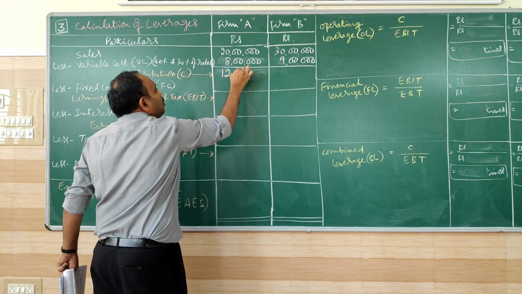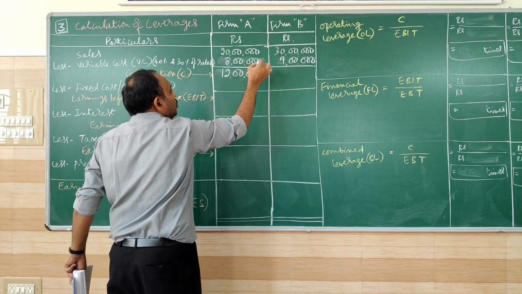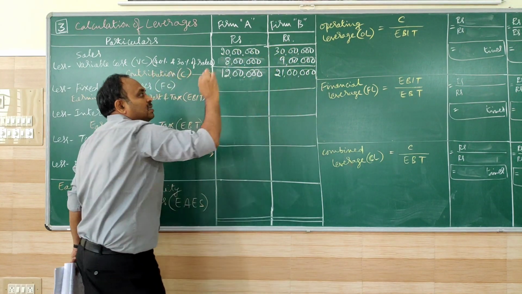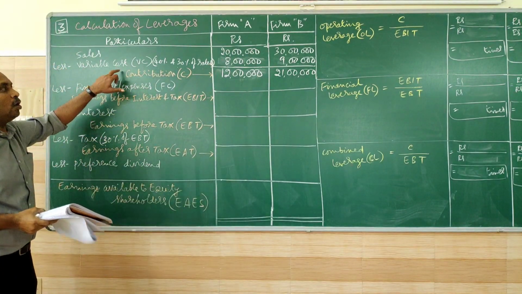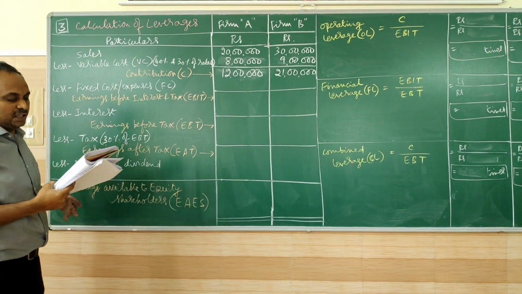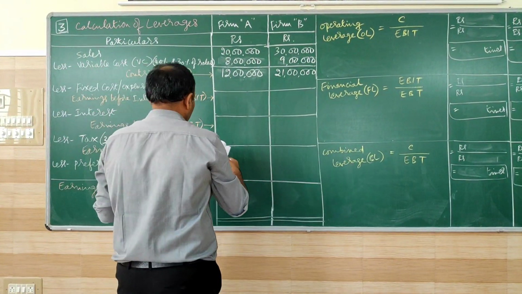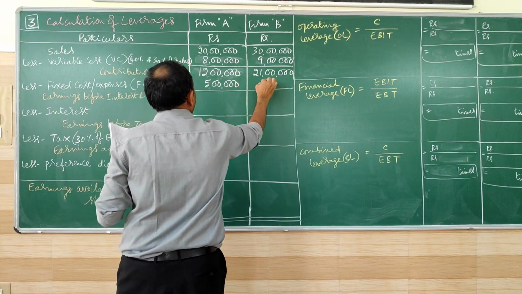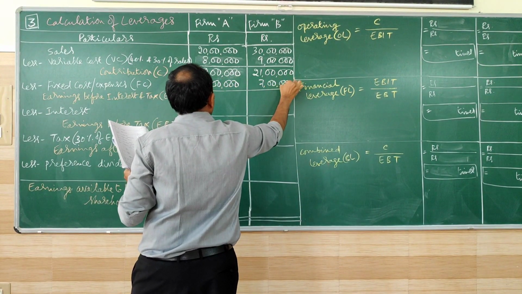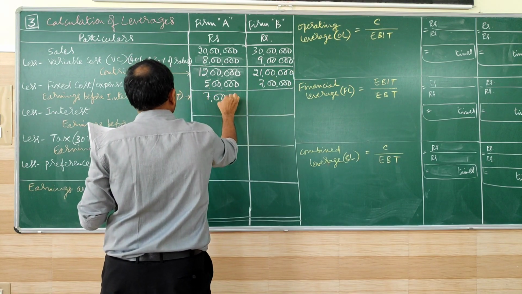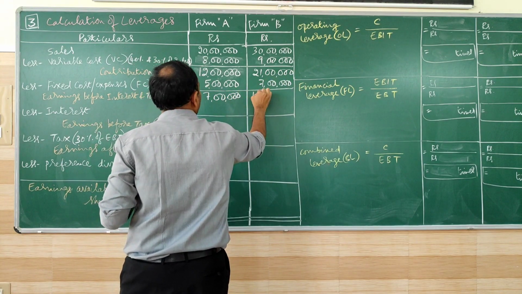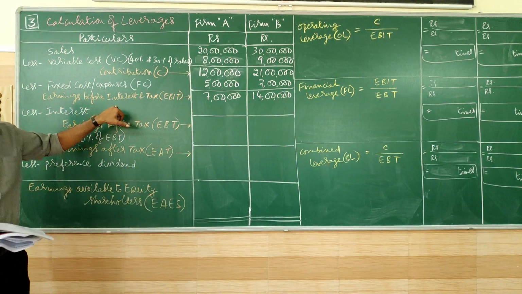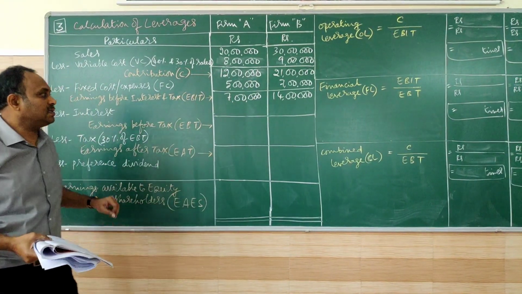So the contribution for A is 12 lakhs, for B 21 lakhs. 30 minus 9, 21. So we have got the contribution here. Next, move on to fixed cost. Fixed cost is given in the problem, no need to calculate any. 5 lakhs for A, 7 lakhs for B. The result is 7 lakhs and 14 lakhs. It is EBIT, 7 lakhs and 14 lakhs.